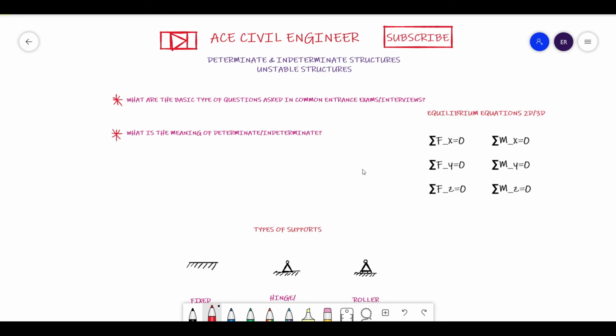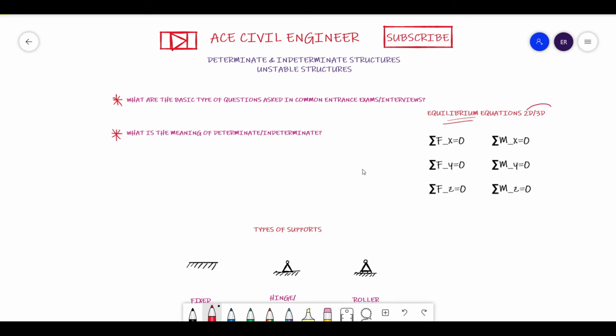To understand the concept of determinate and indeterminate, you need to know what these equilibrium equations are. Here, friends, I have shown you clearly what these equilibrium equations are. Sigma Fx equals 0 means all horizontal forces are 0. Sigma Fy, all vertical forces are 0. Sigma Fz, all forces perpendicular to the plane, or perpendicular to our screen, equal 0. Similarly, sigma Mx, all the moments about the x-axis are 0, all the moments about y are 0, all the moments about z equal 0.